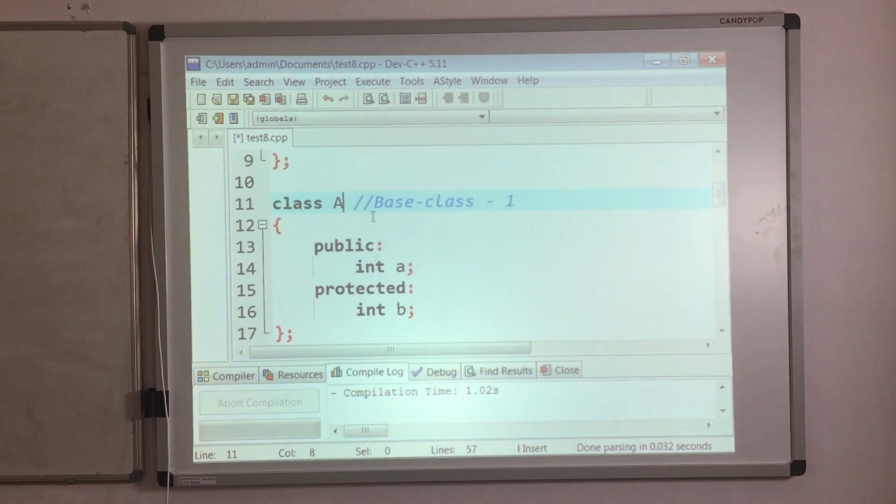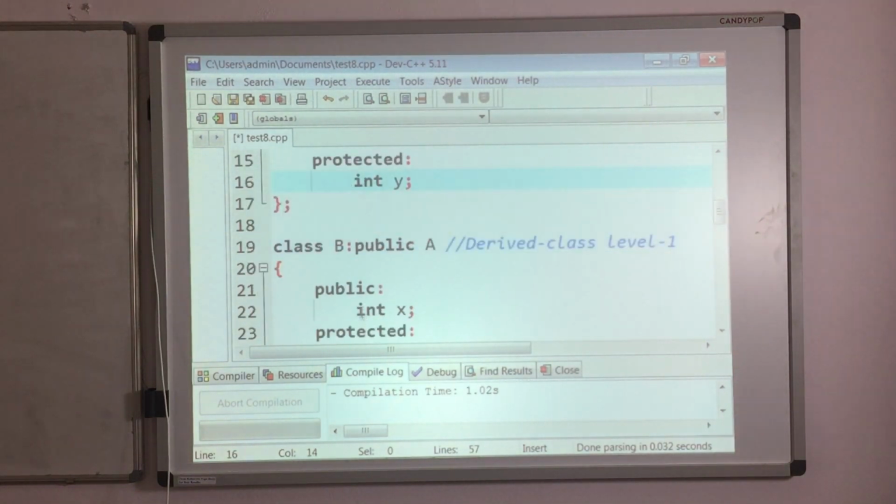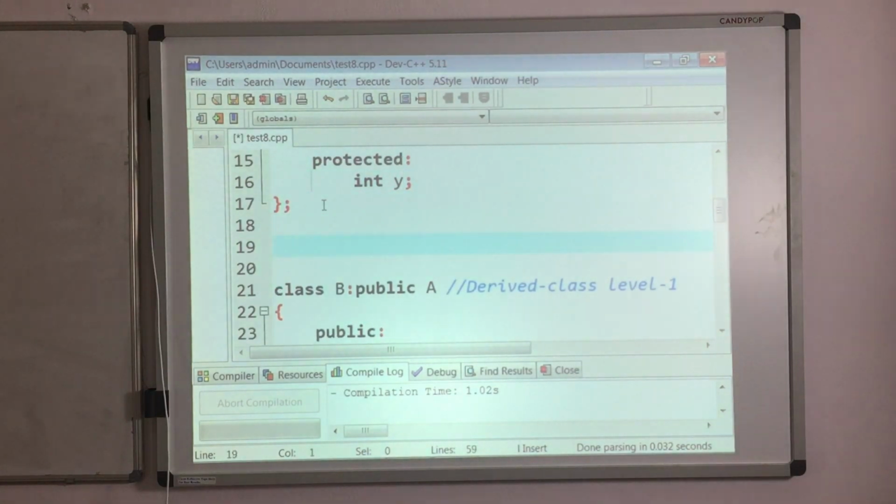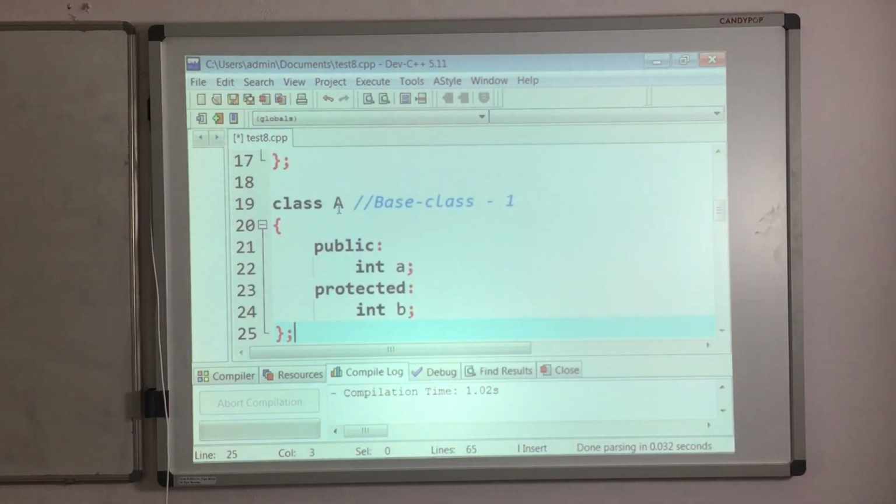I will call this as class B. Then I will make this as base class 2, and here I am changing the data members, X and this to Y. Okay, so next thing, take another one. So this is C class, so this is base class 3, and here I am taking P, Q.